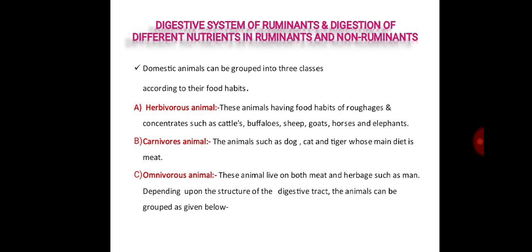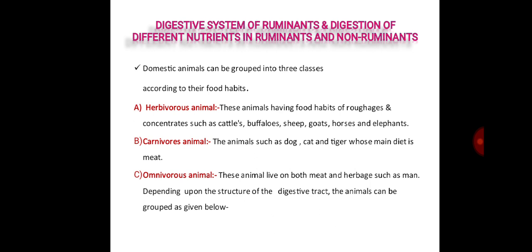First, herbivorous animals means these animals having food habit of roughages and concentrate, such as cattle, buffalo, sheep, goat, horses and elephants, etc. Second one is carnivorous animals, means the animals such as dog, cat and tiger whose main diet is meat. It means the animals depend on only meat. Then omnivorous animals. These animals live on both meat and herbage, such as man.